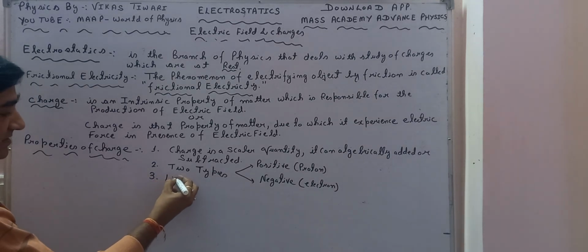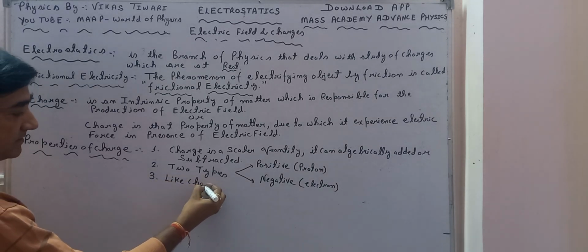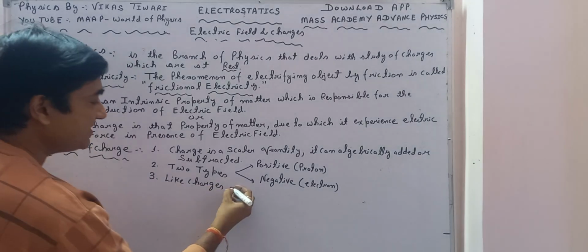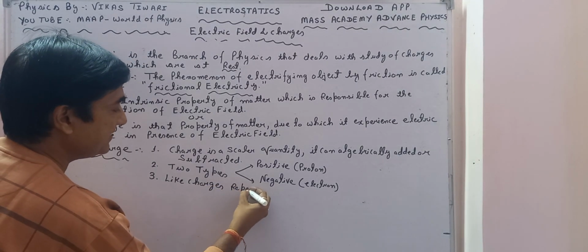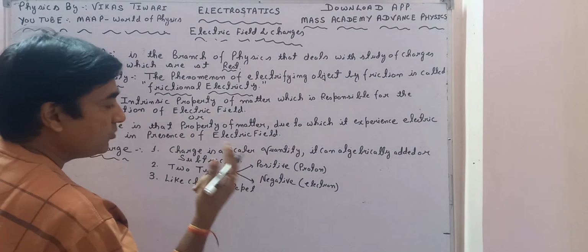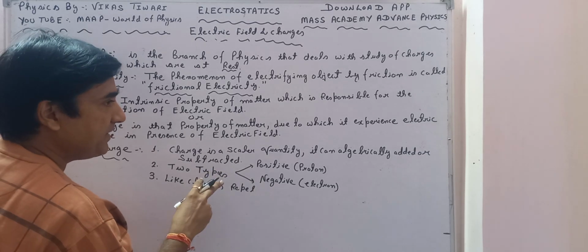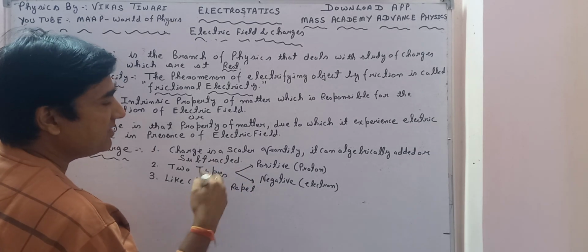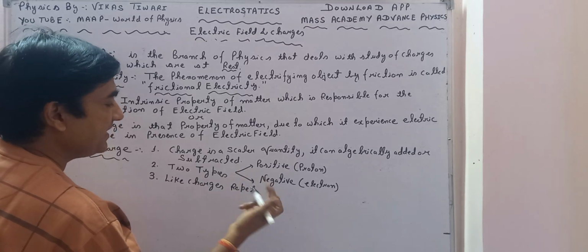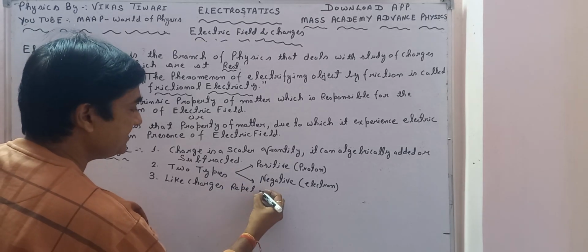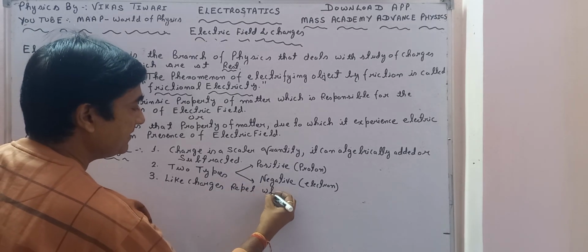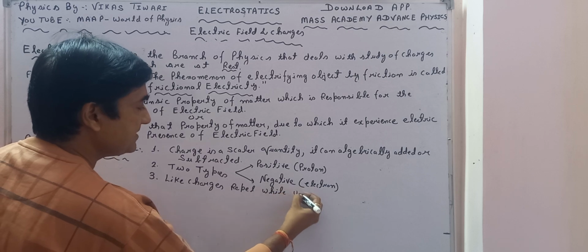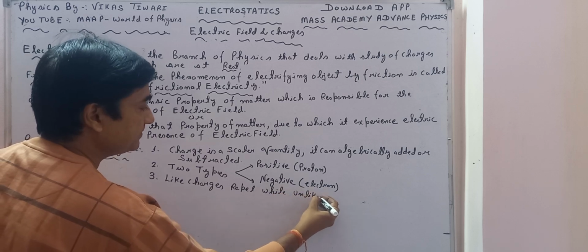Like charges repel each other, that we have seen. Two glass rods are repelled. Two ebonite rods are repelled, but a glass rod and an ebonite rod get attracted. So like charges repel while unlike charges attract.